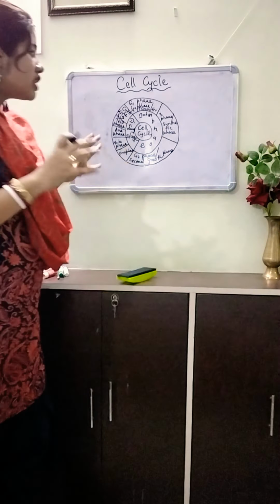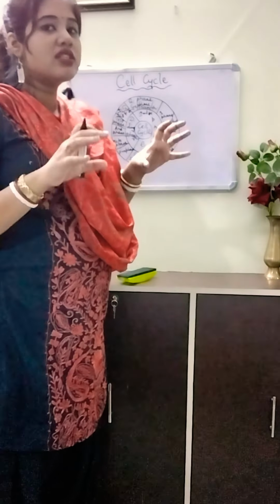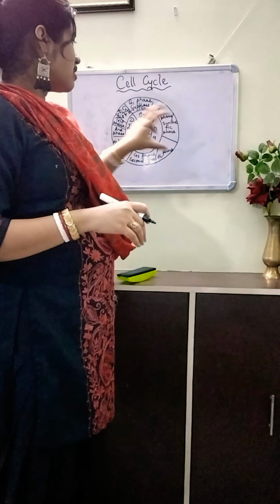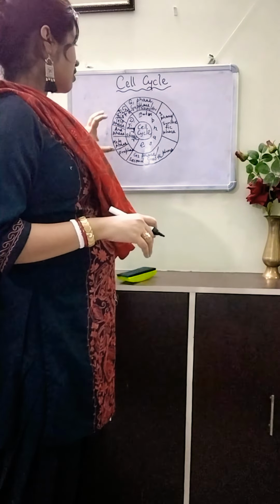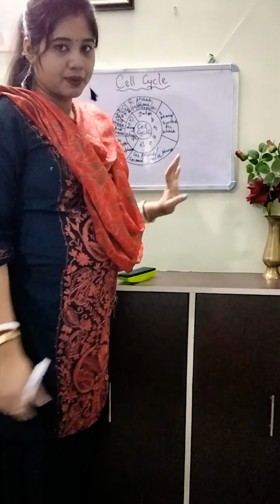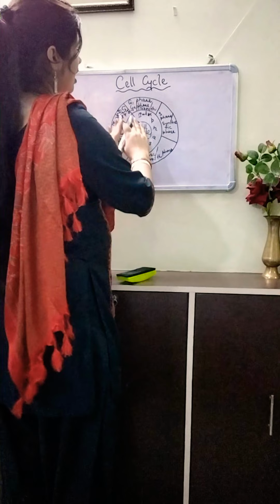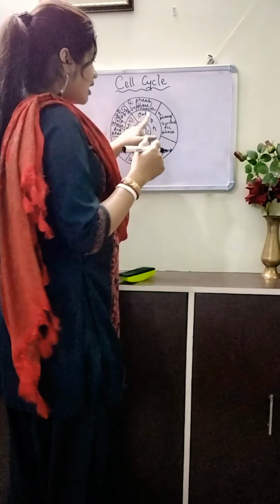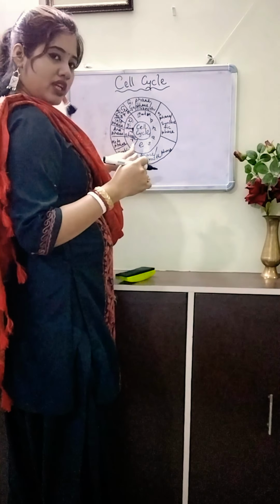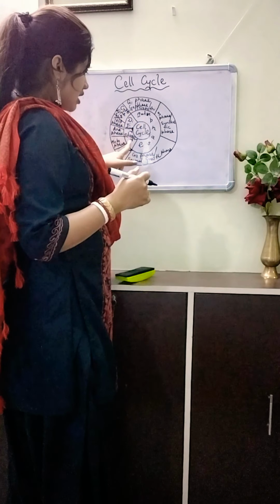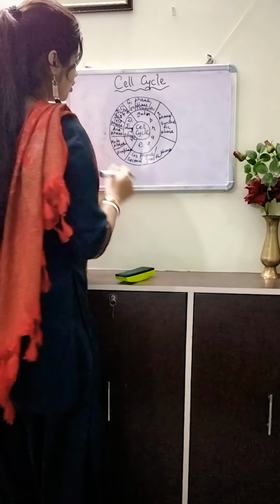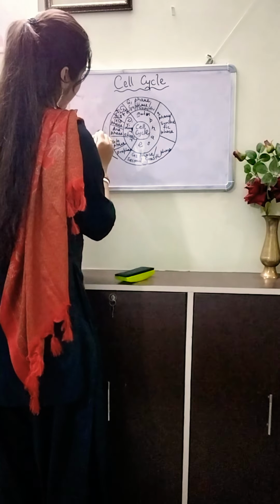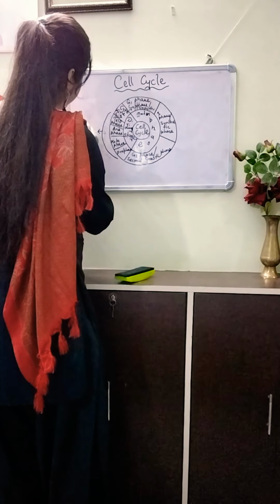This is an outline of the cell cycle, how the cell cycle occurs and how much part the interphase takes, how much part the dividing stages take of the cell cycle. So if this is a complete cell cycle, then it is divided into 2 stages. One is the interphase, another is the dividing stage. Okay, so in case of dividing stage, it is divided into 2 phases. One is the karyokinesis, this total part, that is the nucleus division.